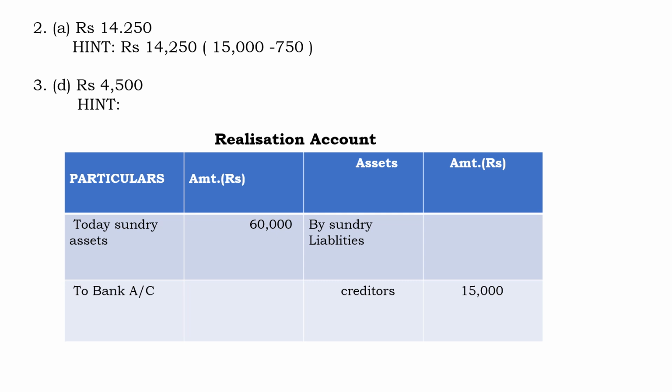For the third problem, what will be the loss on realization? For the loss on realization, you have to work out the realization account. If you work it out, you get the clear answer. In the balance sheet, whatever you write in the asset side should come under the debit side. What you have written in the liability side should come under the credit side. So if you cross this balance sheet with the realization account, you will get the loss on realization 4,500.